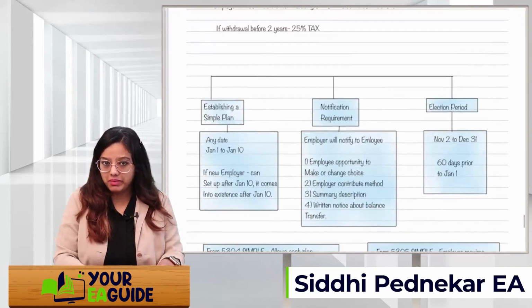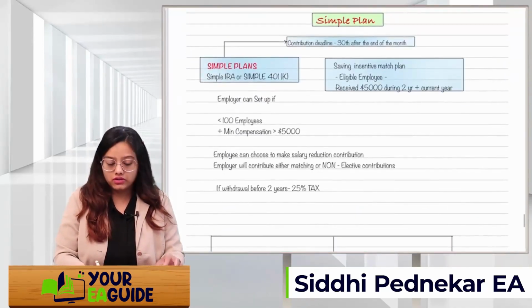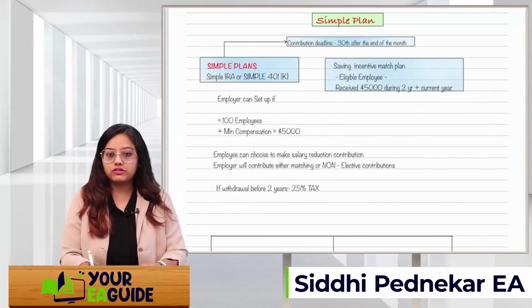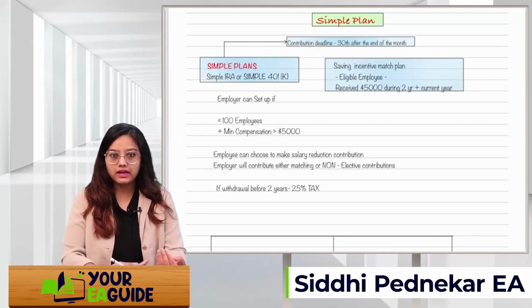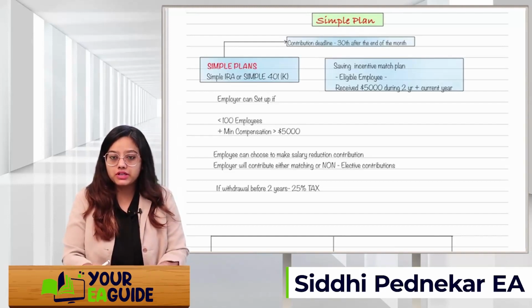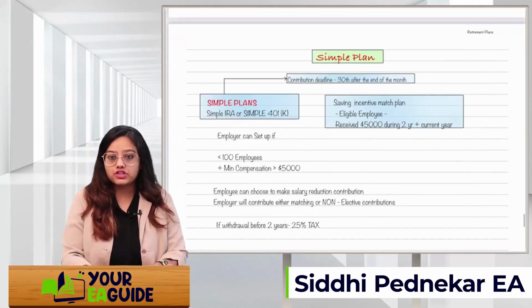The contribution deadline is 30 days after the end of the month. So for the month of January, whatever 401k and simple IRA amount has been deducted from the wages and salaries of the employees needs to be deposited by the 30th day of the next month. I can say 20th of Feb. You will have to deposit it to the financial institution.